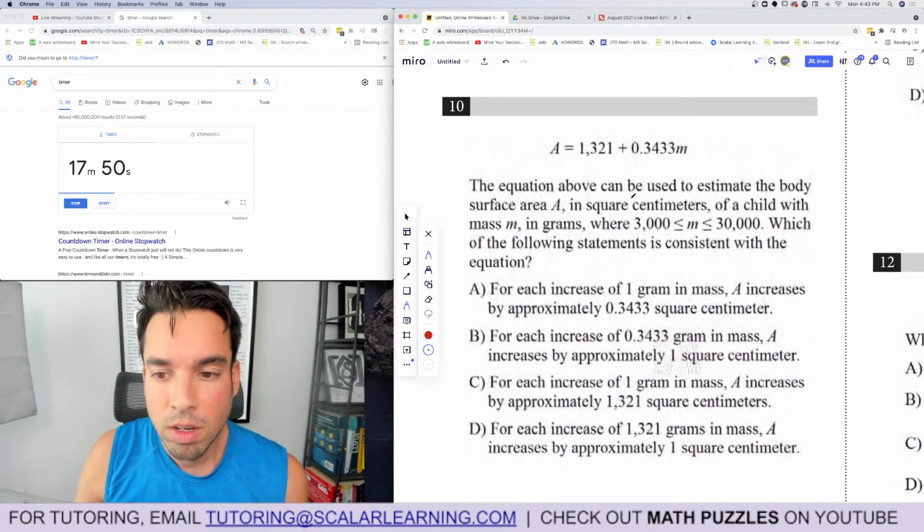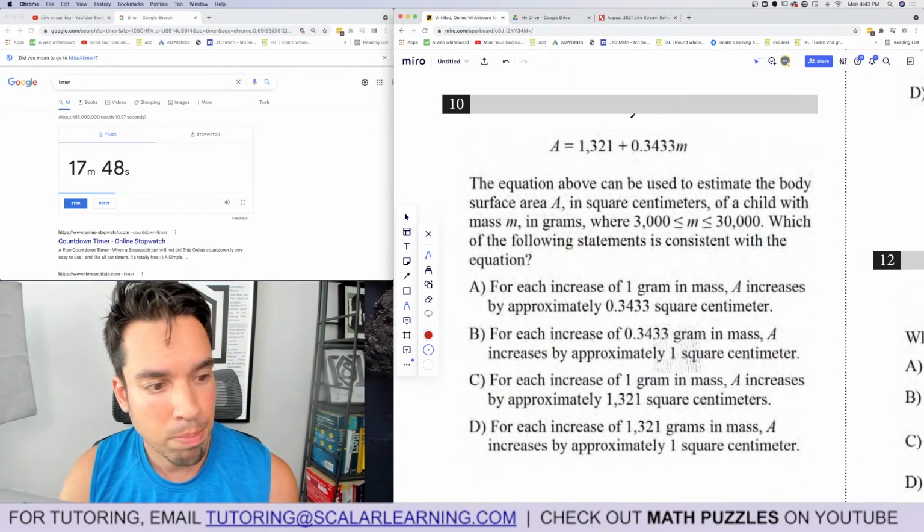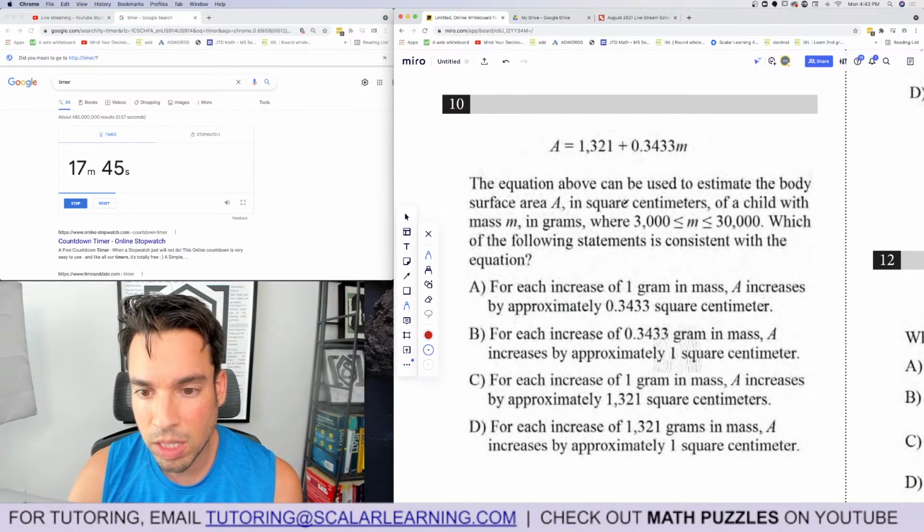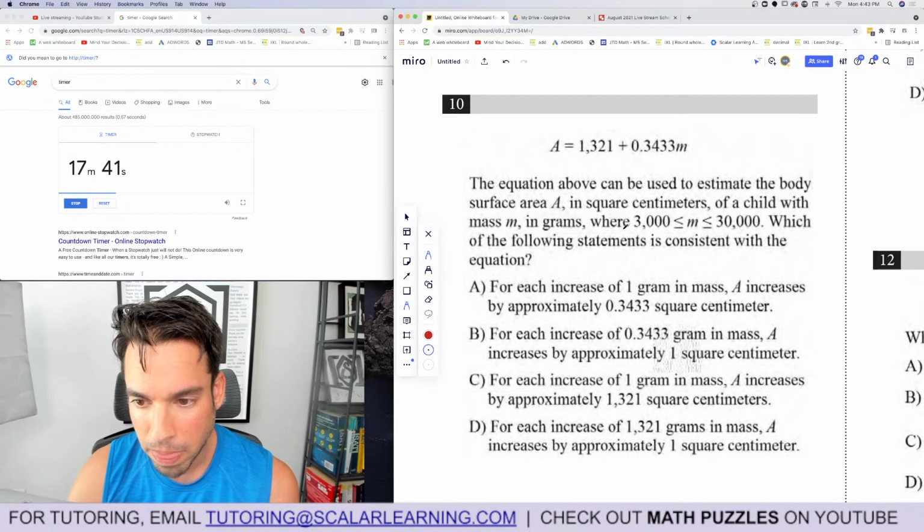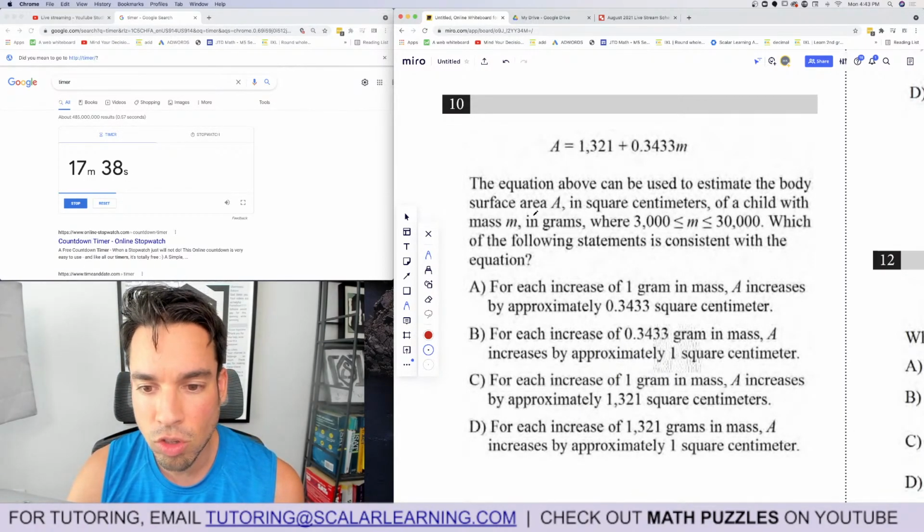Number 10. The equation above can be used to estimate the body surface area A in square centimeters of a child with mass m in grams. Hold on. The equation estimates the body surface area.